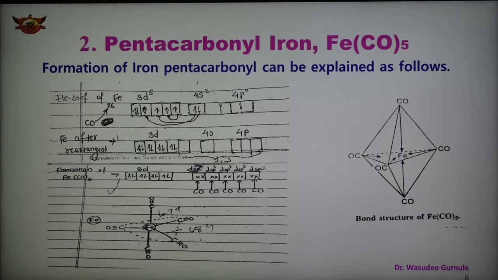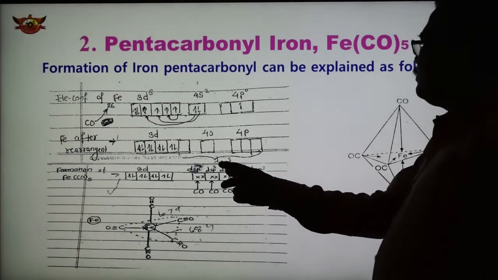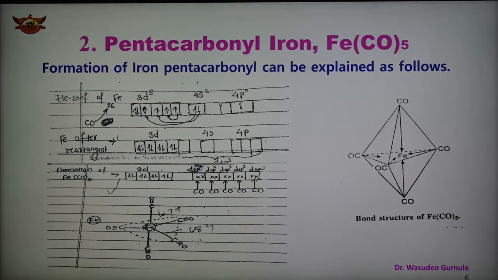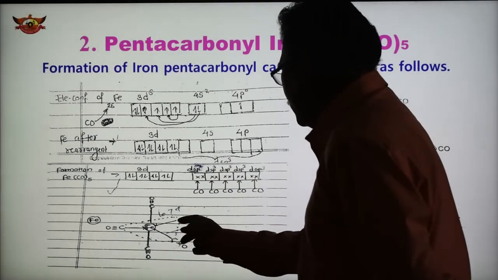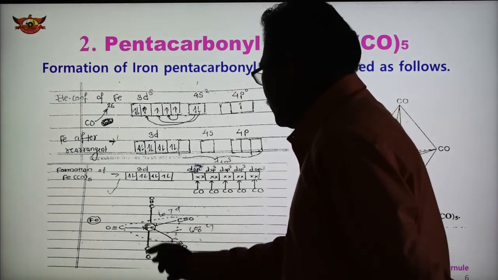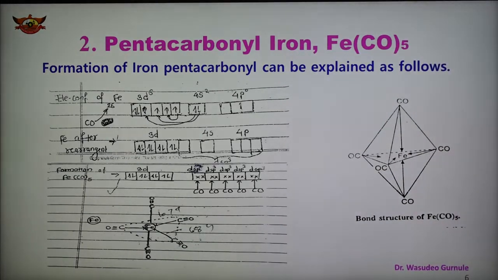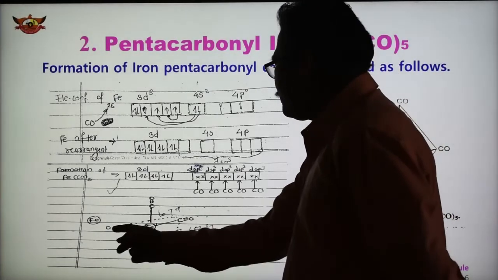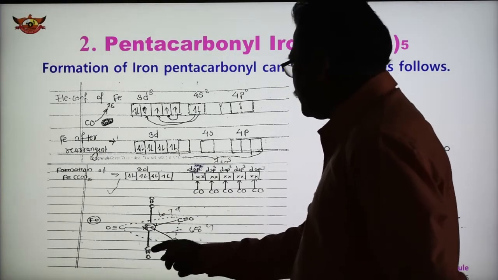Because the hybridization is dsp3, the shape of the molecule is trigonal bipyramidal. This is the trigonal bipyramidal shape, this is the triangle and the bipyramid. In a trigonal bipyramidal there are 2 axial positions and 3 equatorial positions.